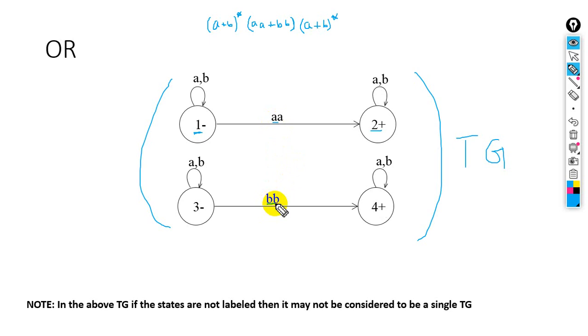In an NFA there is one final state and one initial state. Here there are two final states and two initial states. 1 and 3 are initial states and 2 and 4 are the final states. So we can also draw it just like this. Here we have the note in the above TG: if the states are not labeled, then it may not be considered to be a single TG.